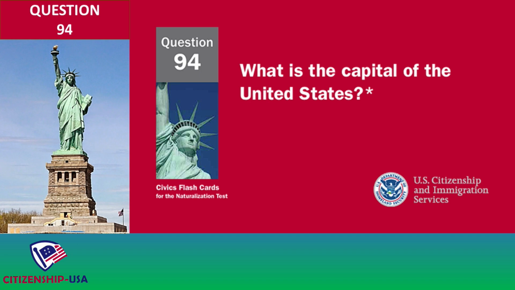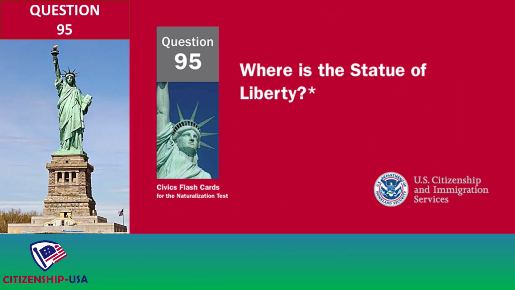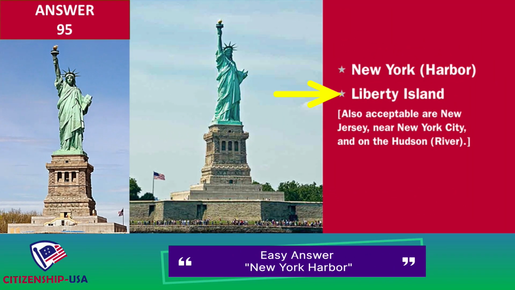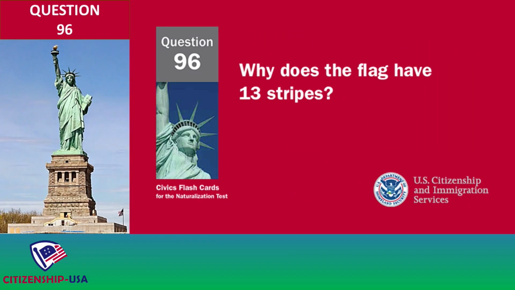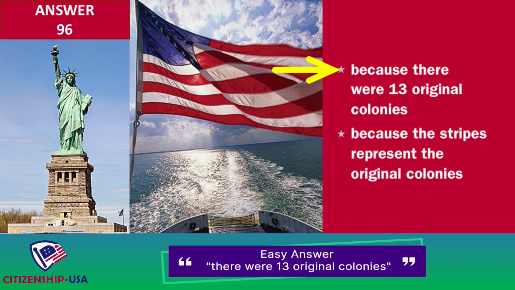What is the capital of the United States? Washington, D.C. Where is the Statue of Liberty? New York Harbor, Liberty Island. Why does the flag have 13 stripes? Because there were 13 original colonies. Because the stripes represent the original colonies.